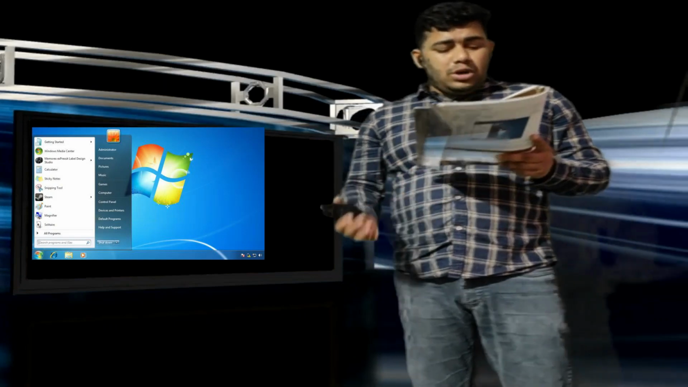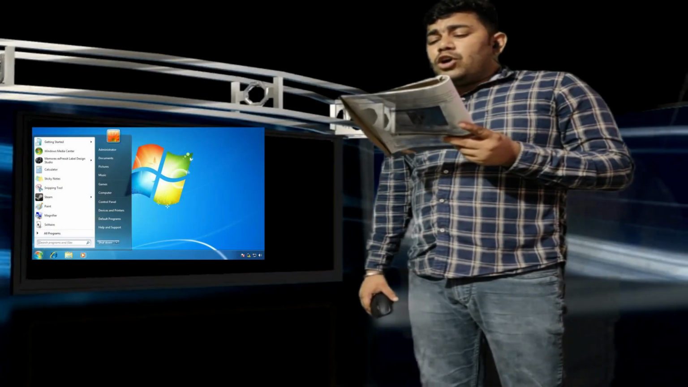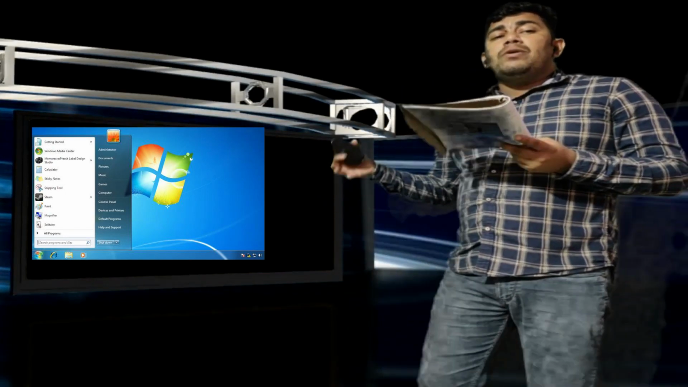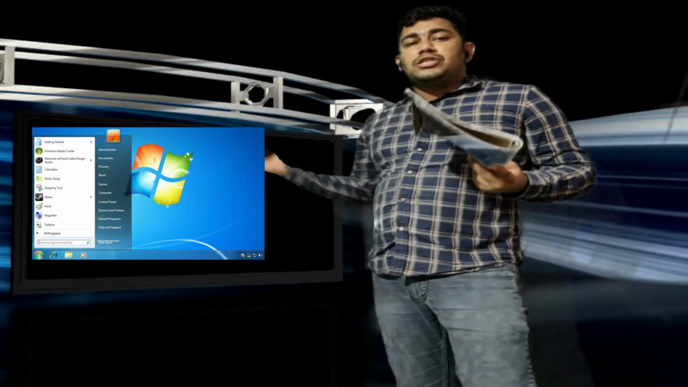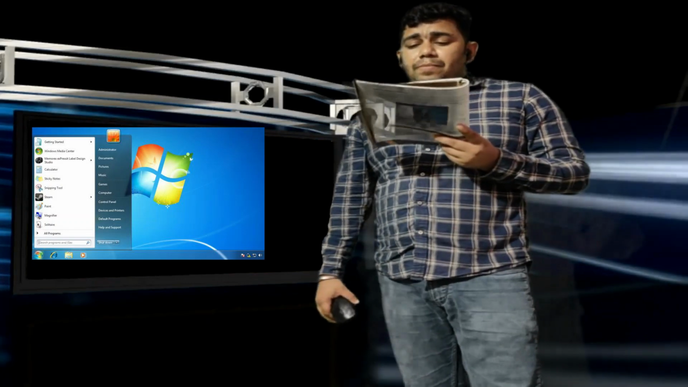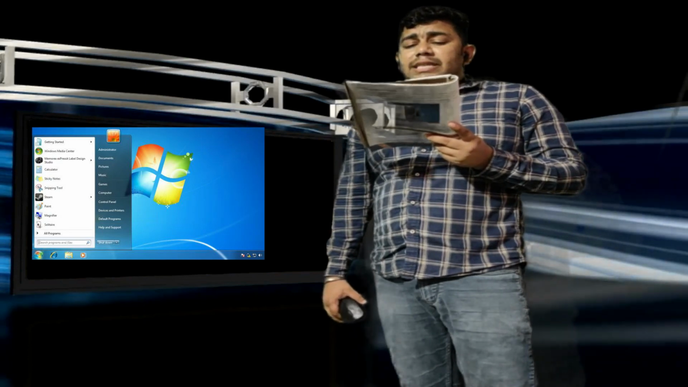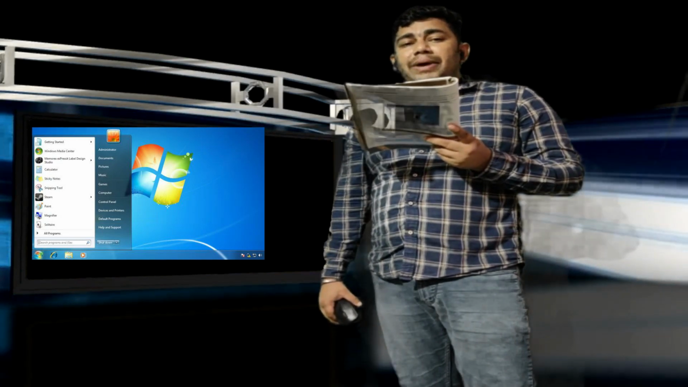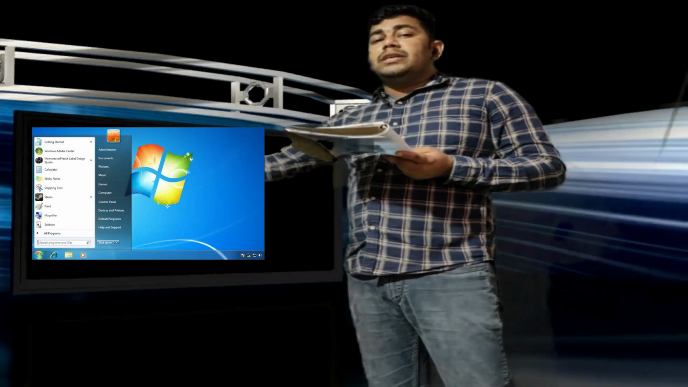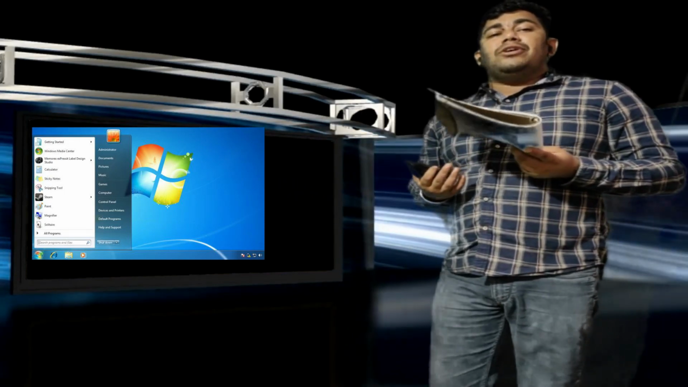Just see in your book, page number 31, start button. This button is found on the bottom left of the screen, on the bottom of your desktop or laptop Windows screen. You will find it on the bottom left hand side. When we click this button, the list that appears is called the start menu. Suppose we have clicked there, and buttons come up, whatever is there, this is your start menu.